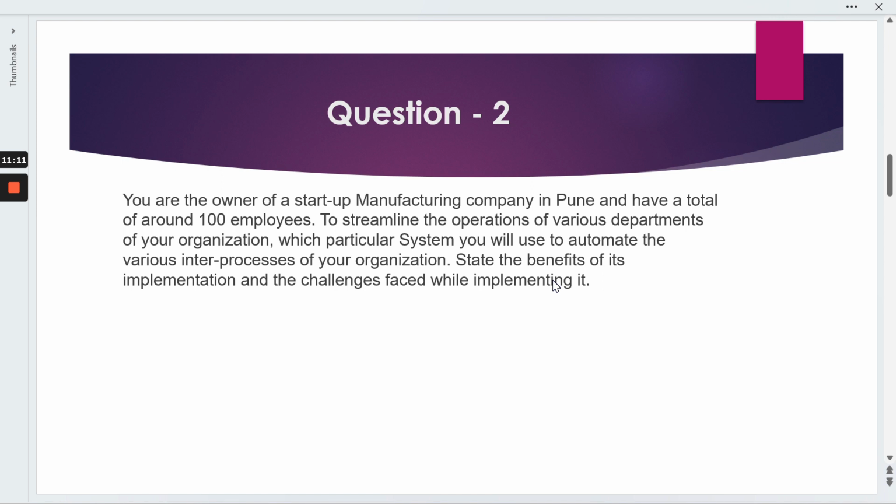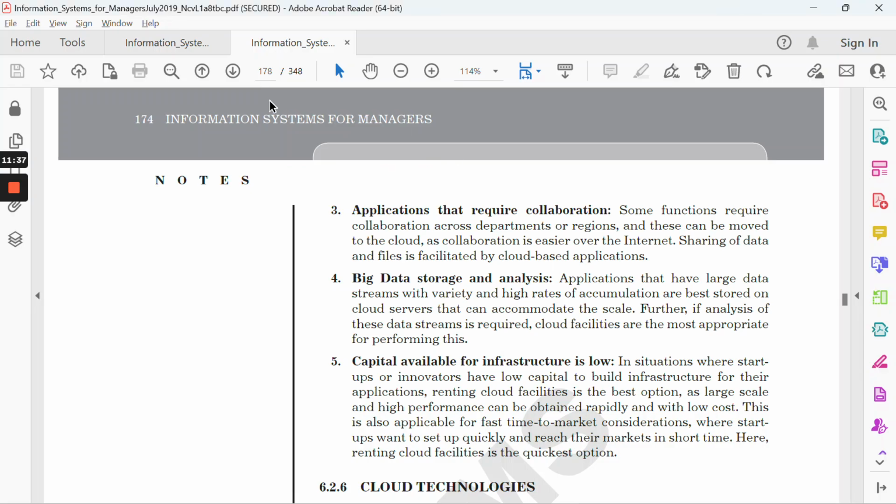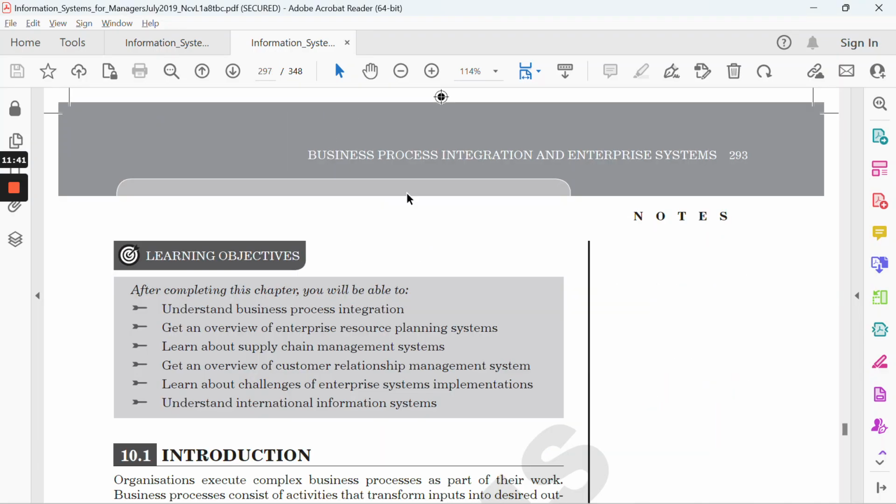Right. So firstly, you need to understand what this question is asking. It is asking that you need to provide some system which can automate the different processes going on within the organization. The organization is a startup, so the overall budget is low, that we can imagine, and there are a total of 100 employees. So these are the key terms, just keep them in your mind. So which page numbers to refer? Going to page number 293.